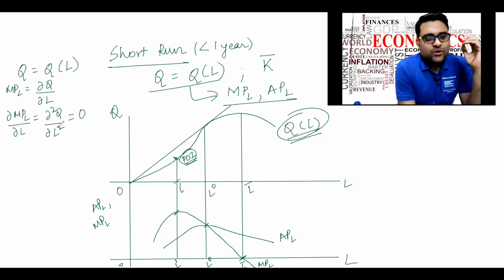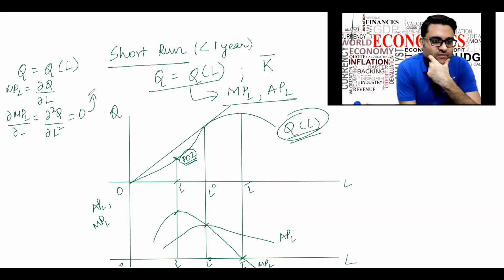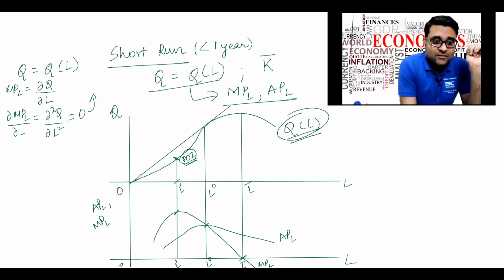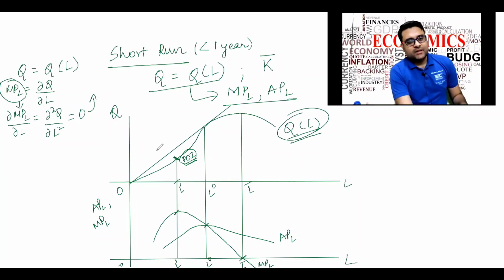So del 2Q del L square equal to 0 means that the curvature of the production function is changing. Where is the curvature changing? When firstly it is convex, then it becomes concave. So the point of inflection of the production function gives me the maximum point for the marginal productivity of labor. That is why this point, L1, corresponds to the maximum point of the MPL.